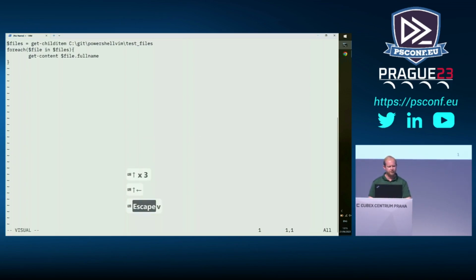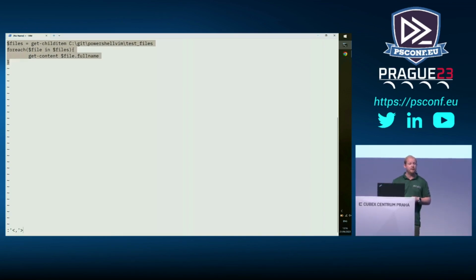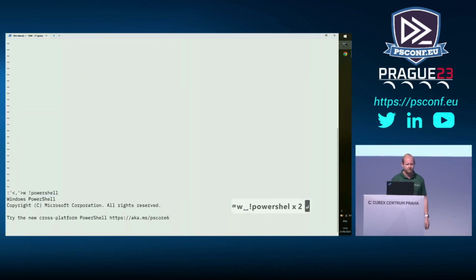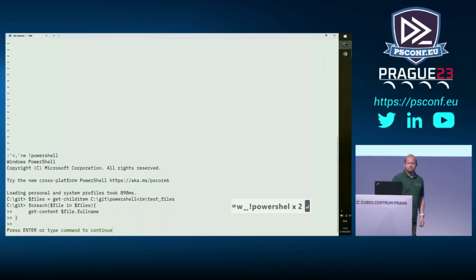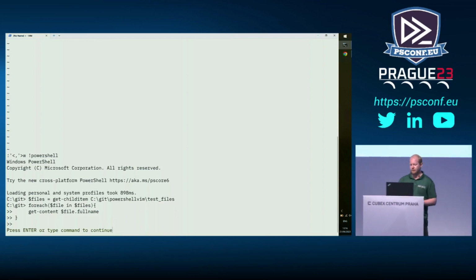We'll go into visual mode, select it all, colon, and see down in the corner here, we've got '<,'>. That's just telling Vim that's all the selected text. W, bang, PowerShell. It's run the code, but nothing happened. This is a nice little quirk that I came across.